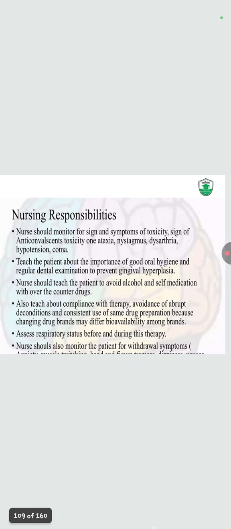Nurse should teach the patient to avoid alcohol and self-medication with OTC drugs. Also teach about compliance with the therapy, avoidance of abrupt discontinuation, and consistent use of the same drug preparation, because changing the drug brand may change the bioavailability among the brands. Assess the respiratory status before and during the therapy and also monitor the patient for withdrawal symptoms.